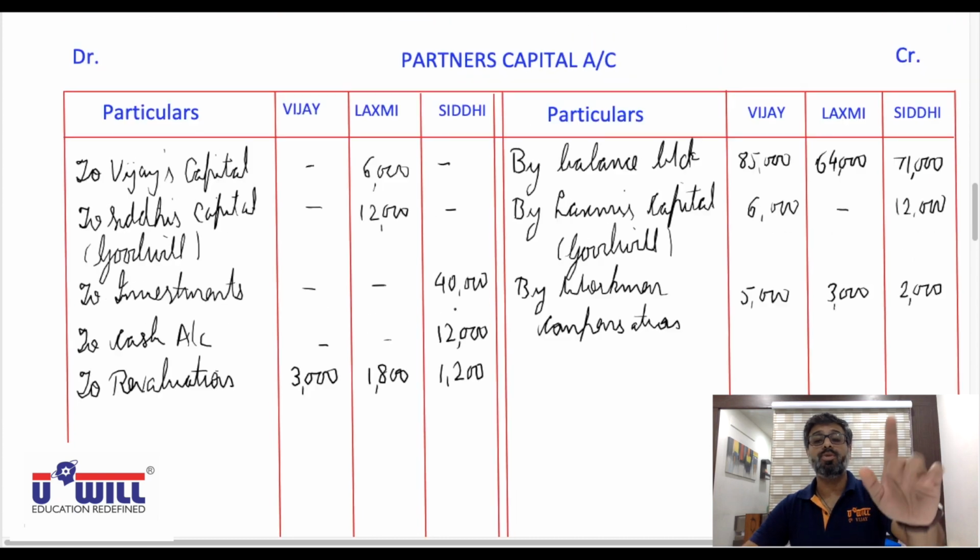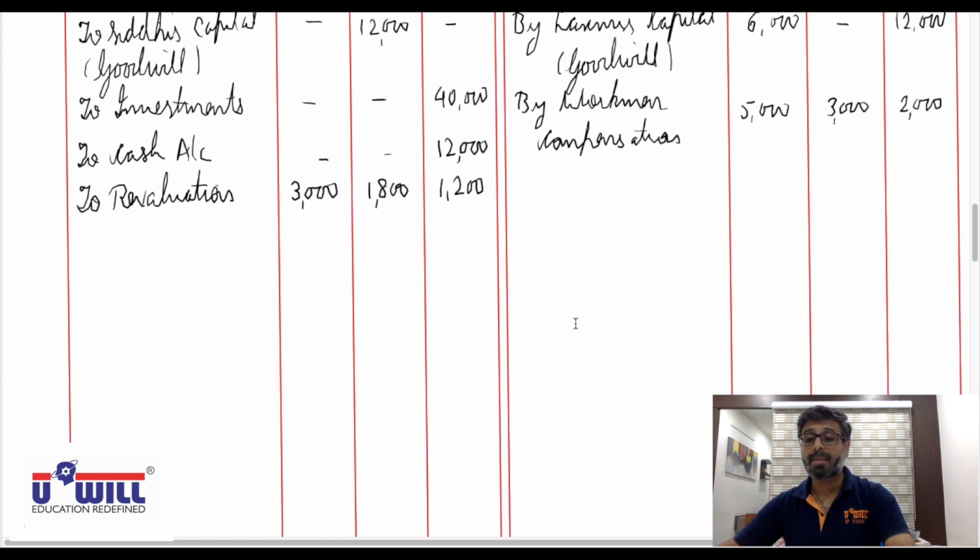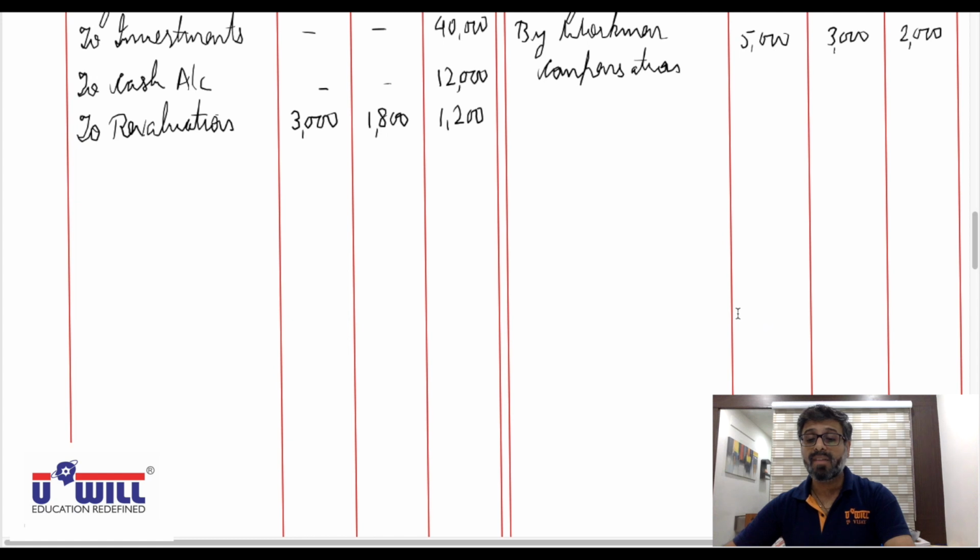Now, when you do the partners capital balancing first, do you all remember what I told you in question number 6? When you do partners capital balancing, the very first thing is you balance the retiring partner and transfer to their loan account. He is no more a partner in the business. So if any dues are still payable to Siddhi, who has retired, that amount will go straight away to her loan account. So whenever you do partners capital balancing, keep this in mind. Very first you do the balance for the retiring partner and transfer to the loan account.